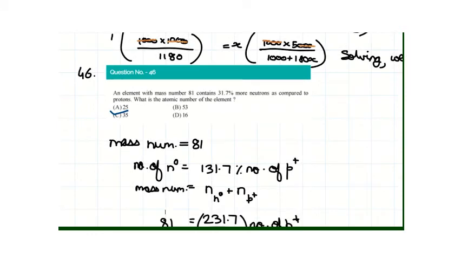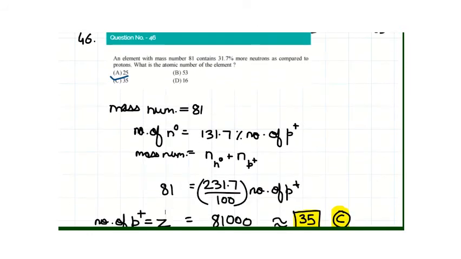In the 46th question, we have the mass number of an atom 81, and it has been given that 31.7% more neutrons are present compared to the number of protons. If there are 31.7% more neutrons, it means that number of neutrons is 131.7% times the number of protons, and the mass number is obviously number of neutrons plus number of protons, that is number of nucleons.